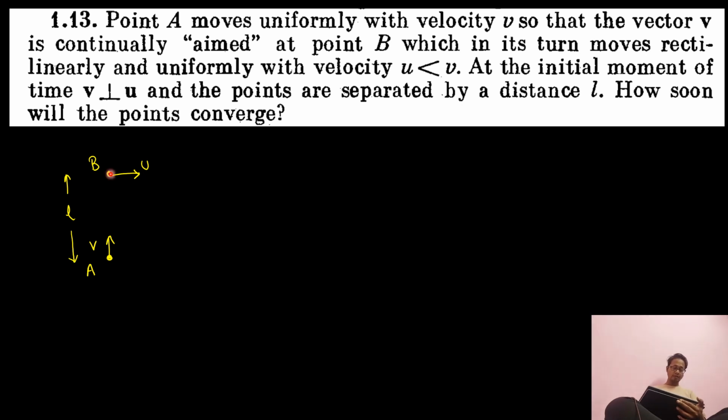What the question is trying to say is, as particle B moves in this direction, particle A will chase particle B and will move in this kind of path until they meet. Suppose the point of meeting is around here. That means the path followed by particle A is somewhere like this, and the path followed by particle B is somewhat like this. This much is clear. Now let us say the time taken by both the particles to meet is t.